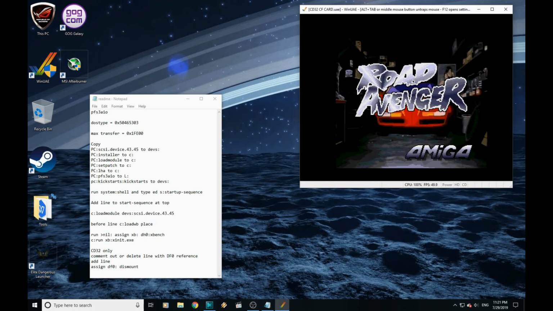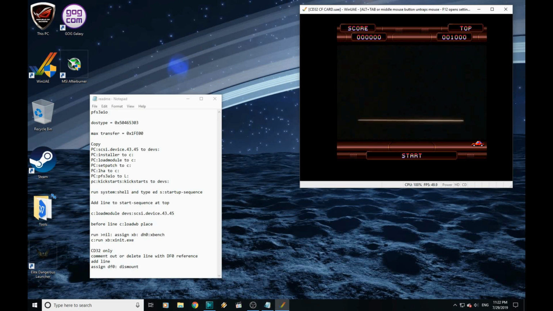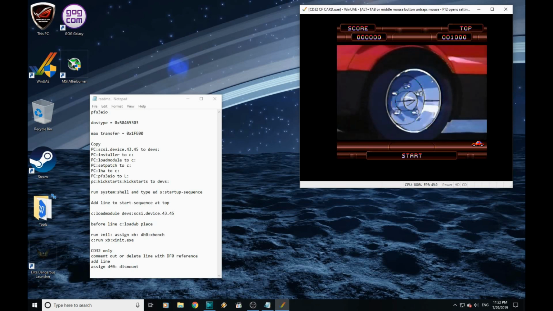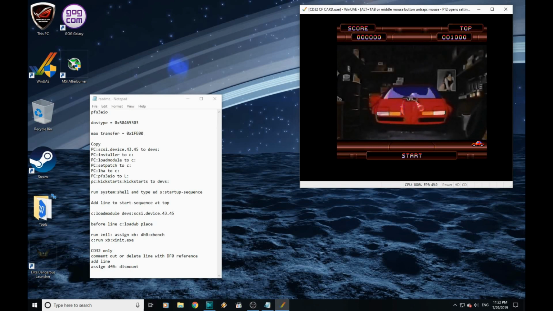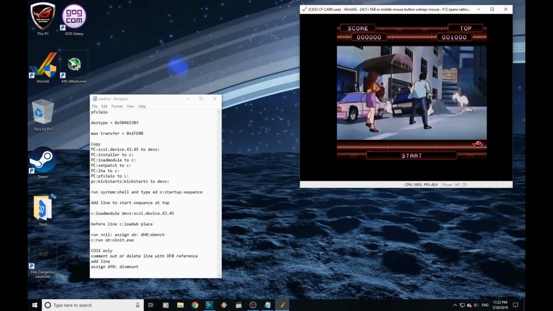Workbench is loading Road Avenger from the hard drive, completely separate of WHDLoad. Right, I think that is us. That's our CF card setup. We've got all our games, all our demos. Only one thing left to do. Let's get it in the machine and hopefully it works.